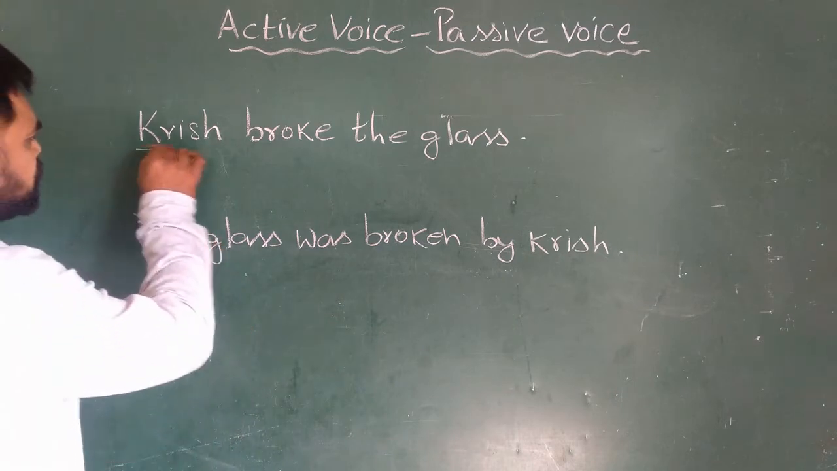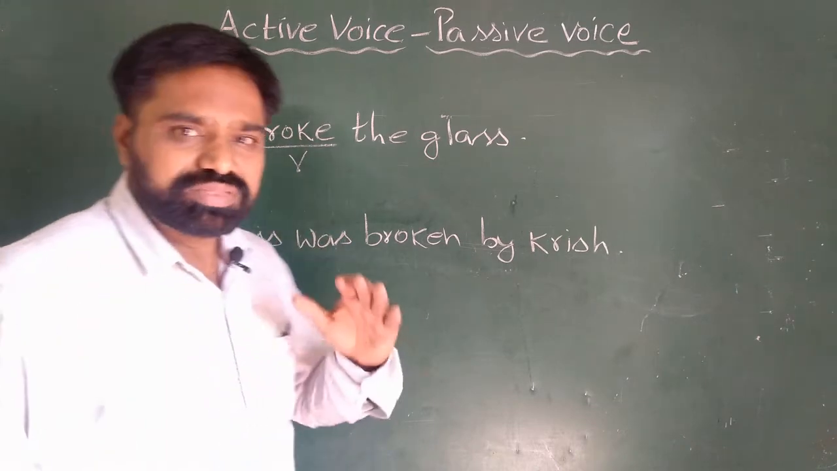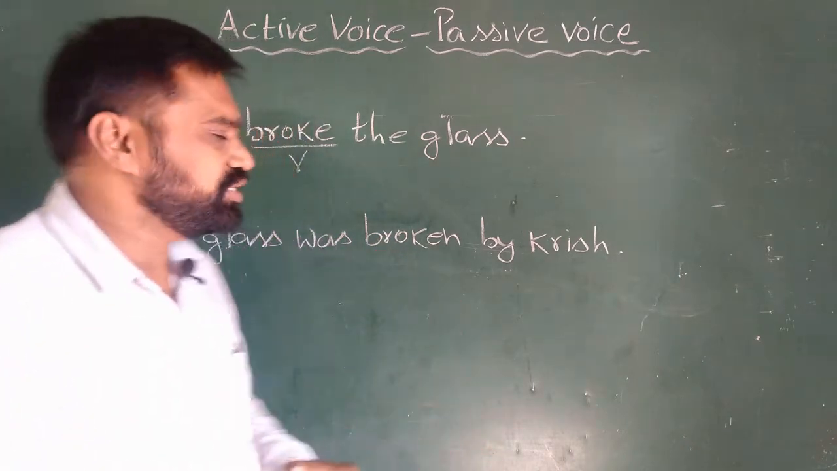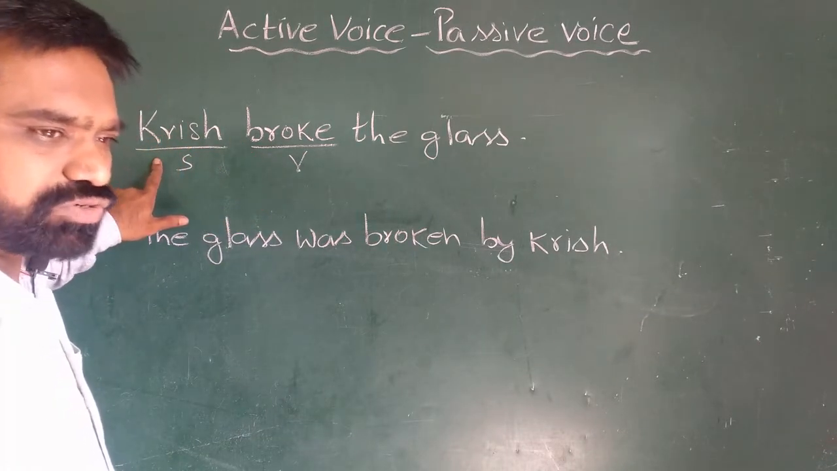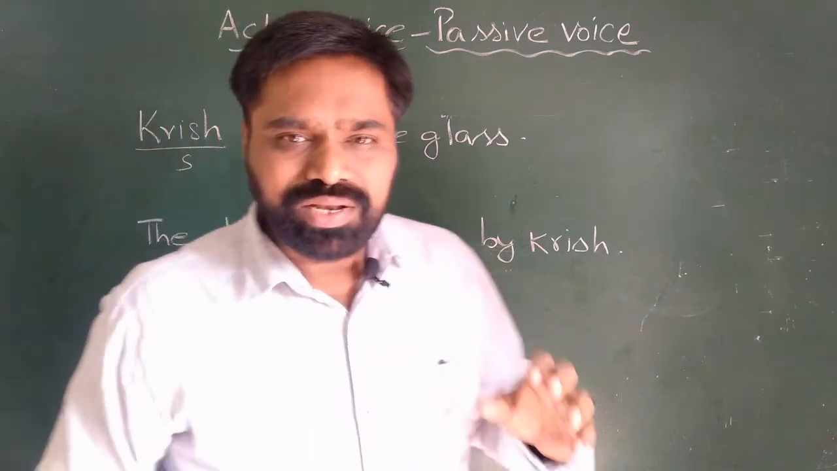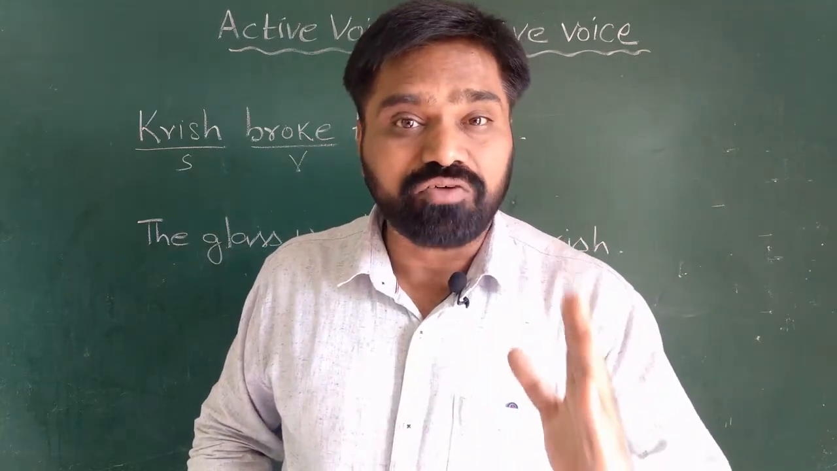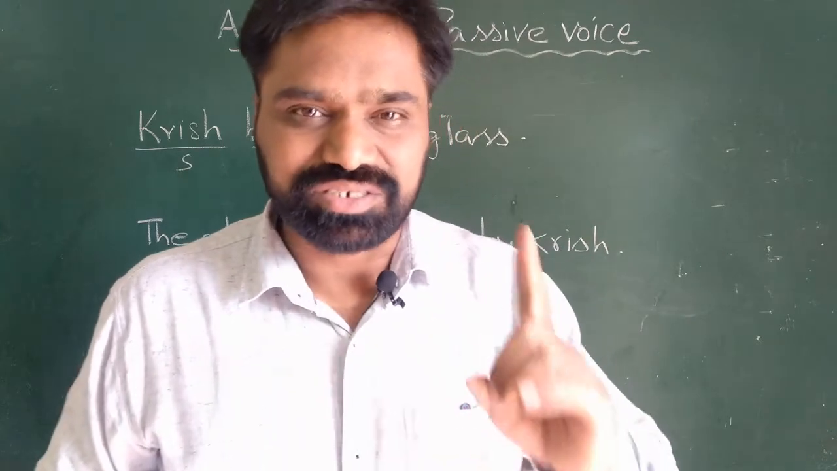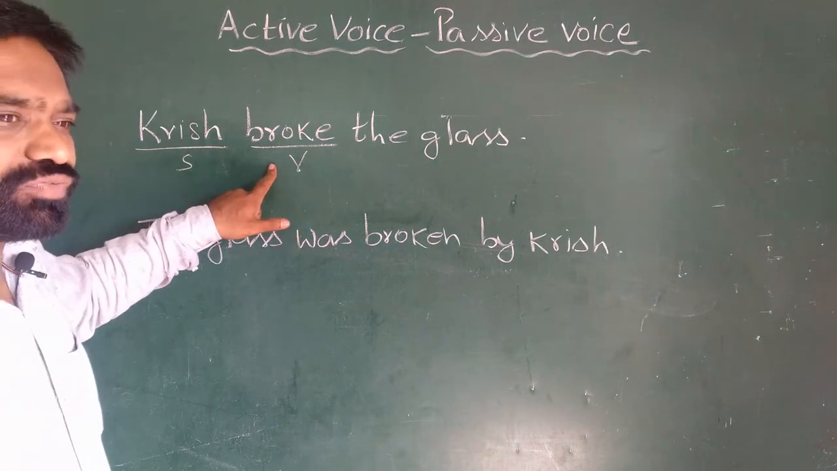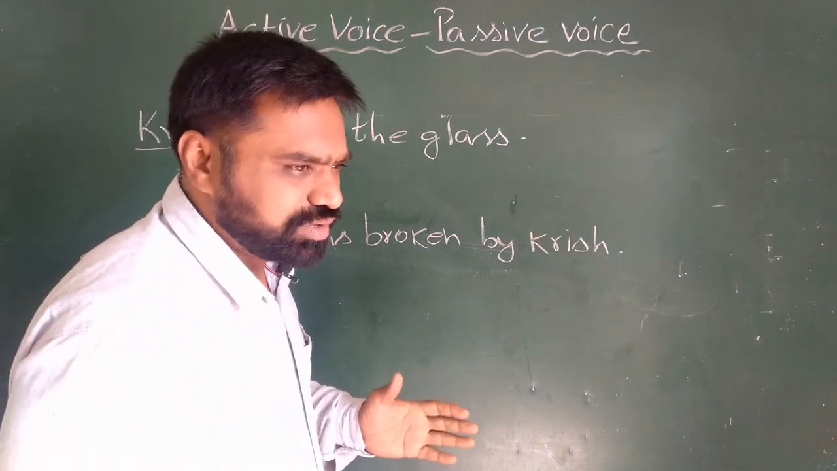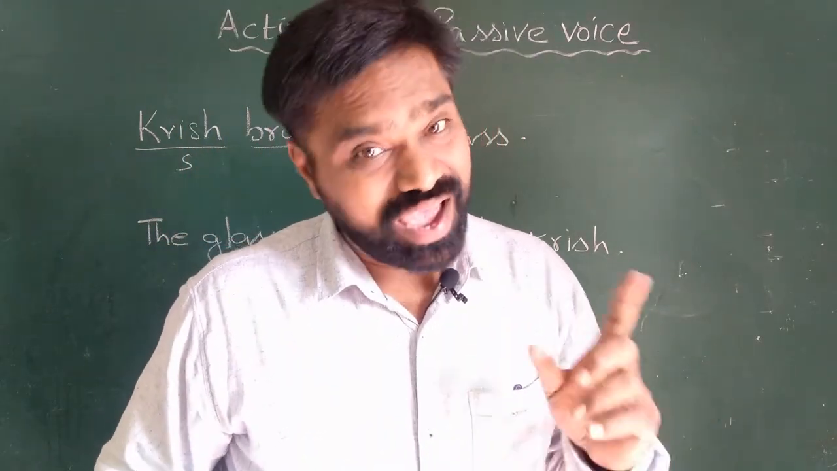In this sentence, Krish is the subject, whereas broke is the verb, the action. And if you look at this sentence, this action is performed by Krish, who is the subject of the sentence. So, when a sentence is in such a form that subject is the doer of action, then it is called active voice. Let me repeat it once again. When the subject is the doer of the action, it is called active voice. We can simply remember it as the subject is active, so it is active voice.